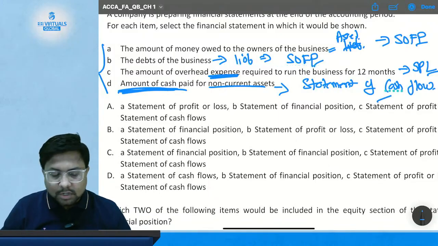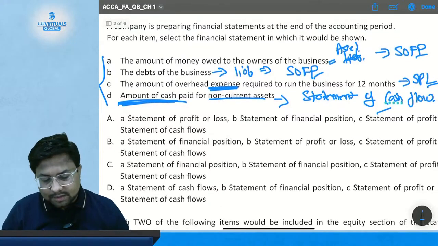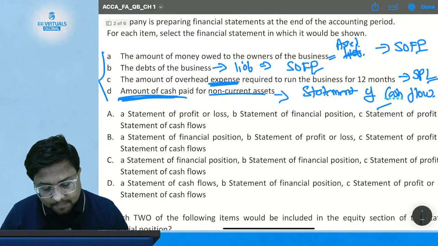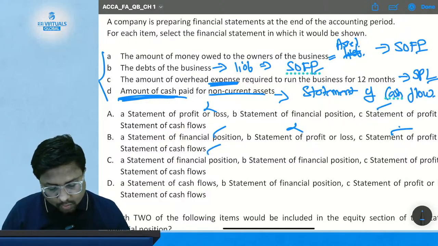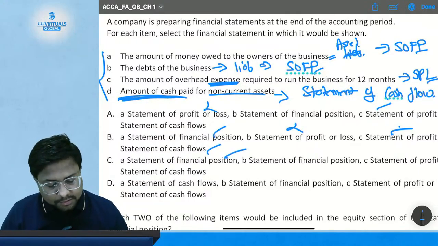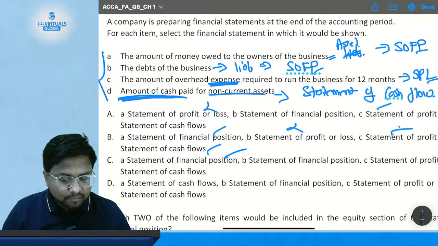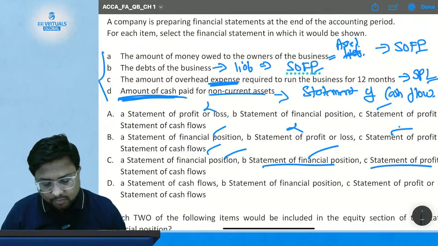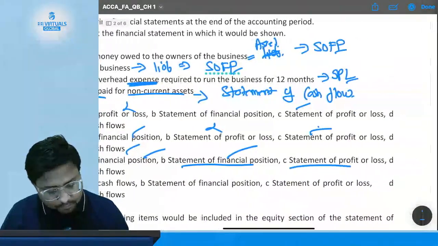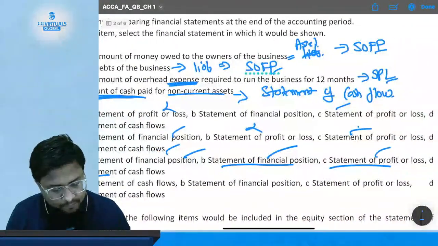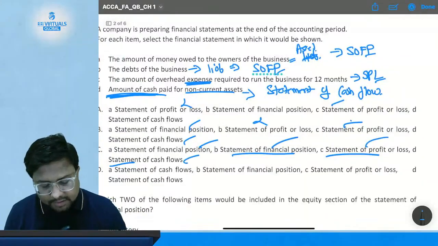Okay, so now choose which option has all these answers. Option number A, no. Option number B, no. Option number C, statement of financial position, okay. Statement of financial position, okay. Statement of profit and loss, okay. Then option number D, statement of cash flow, okay.